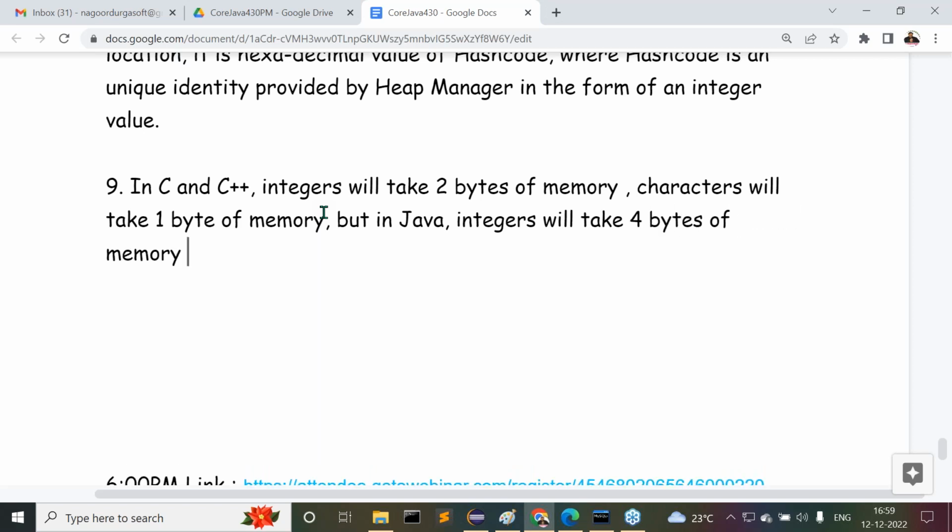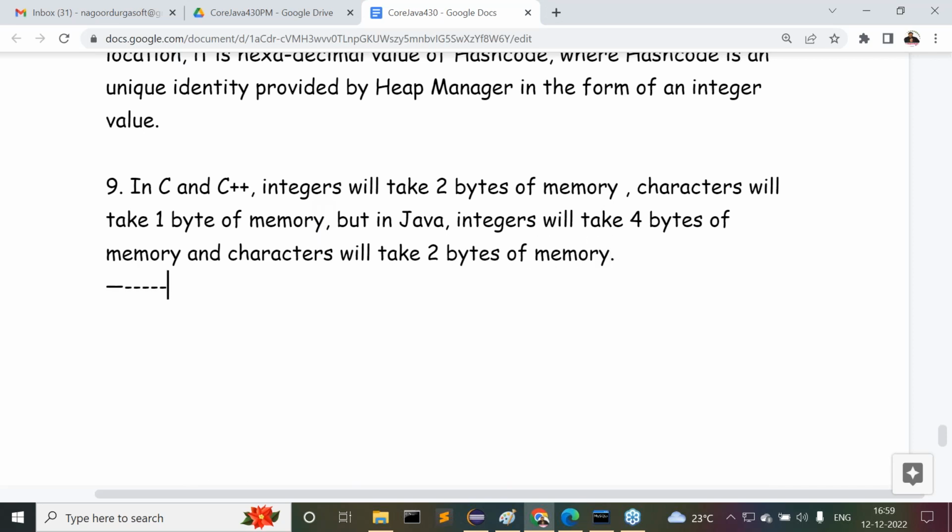But in Java, integers will take 4 bytes of memory and characters will take 2 bytes of memory. Observe clearly. Understand it? In C and C++, integers will take 2 bytes of memory, characters will take 1 byte of memory. But in Java, integers will take 4 bytes of memory and characters will take 2 bytes of memory. Okay?